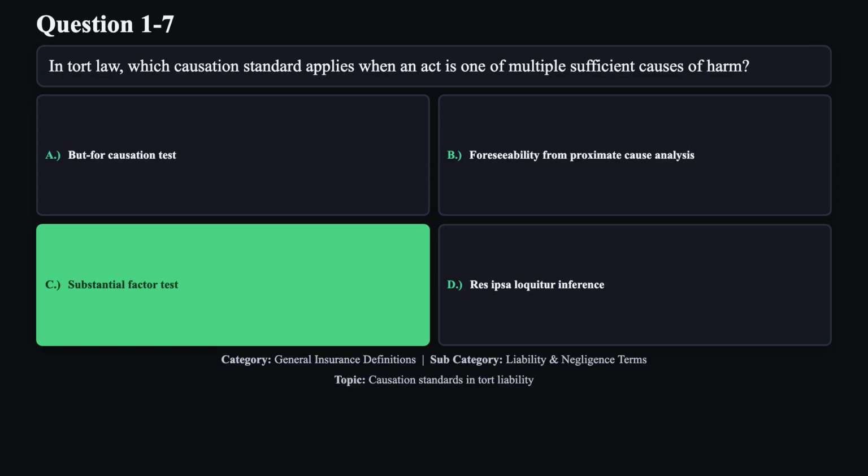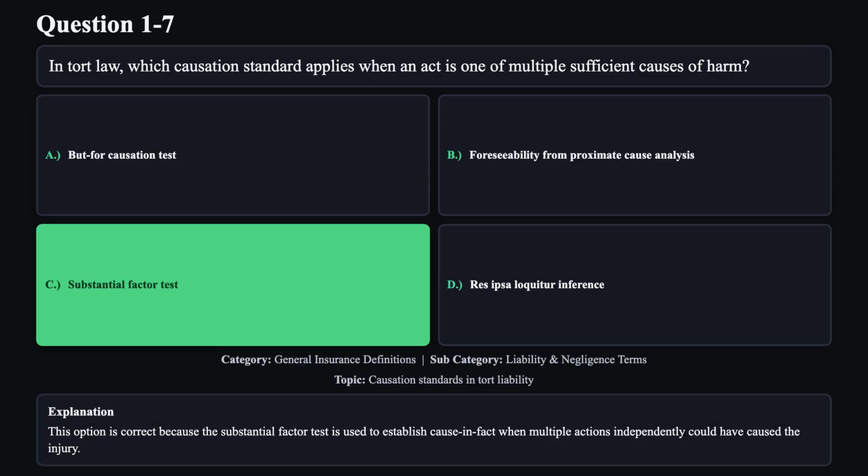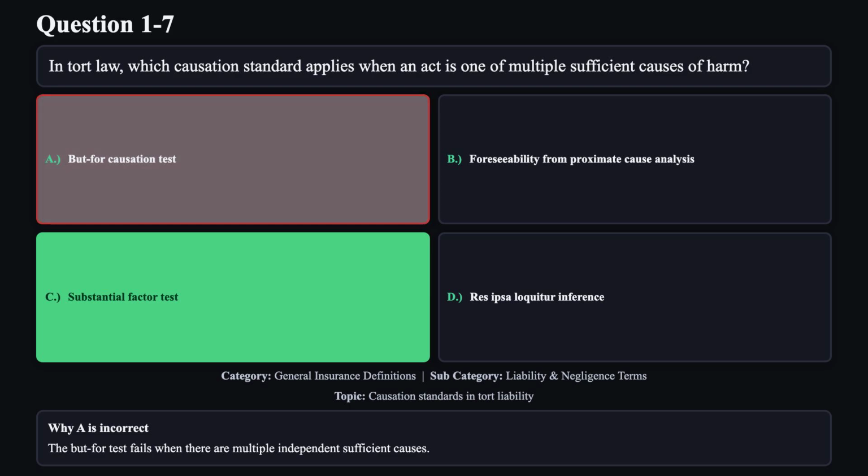The correct answer is C. This option is correct because the substantial factor test is used to establish cause in fact when multiple actions independently could have caused the injury. Reason A is not correct. The but-for test fails when there are multiple independent sufficient causes.